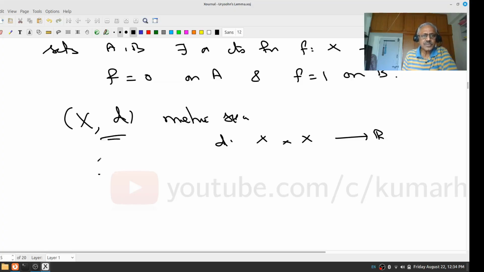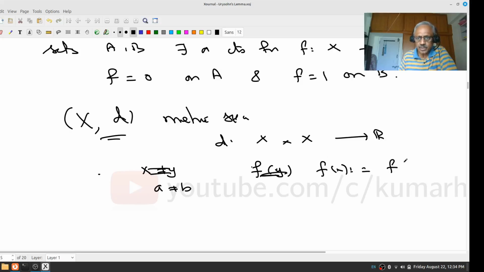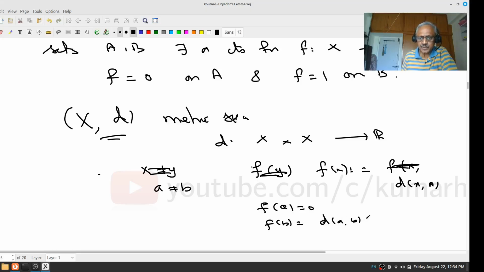You know that a metric space is Hausdorff. Now I want to know whether it is completely Hausdorff. Suppose you give me two points a and b, a not equal to b. Let me define a function f of x equal to the distance between x and a. Then what is f of a? 0. What is f of b? The distance between a and b, not equal to 0.